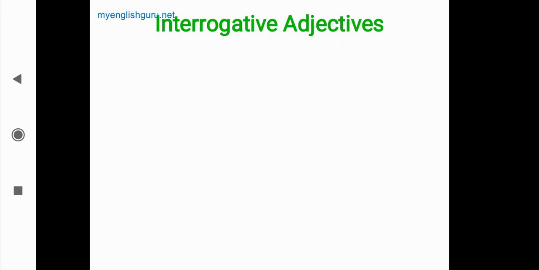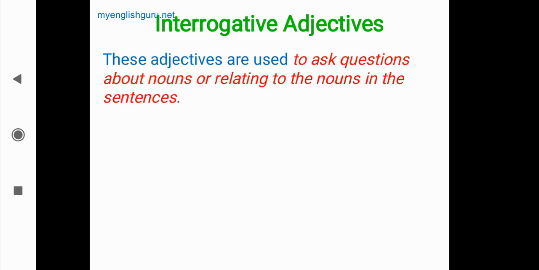Now the next one, interrogative adjectives. These adjectives are used to ask questions about nouns or relating to the nouns in the sentences.